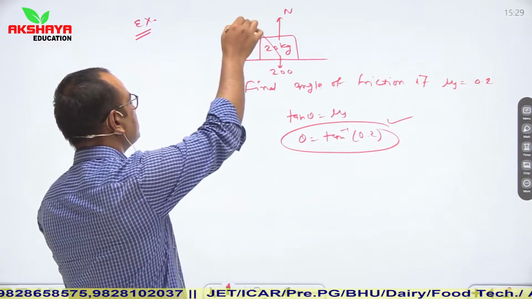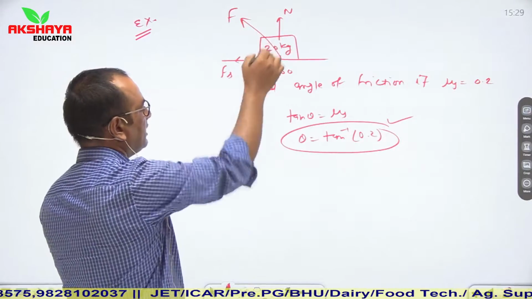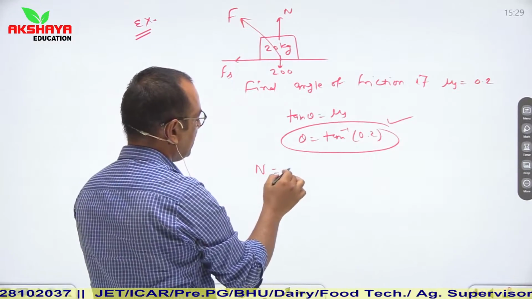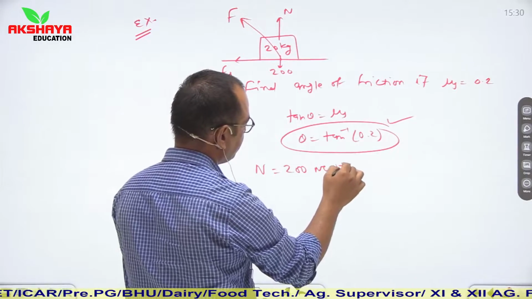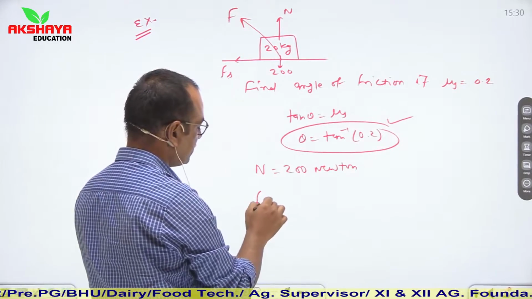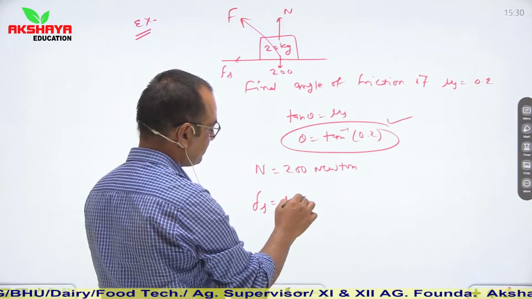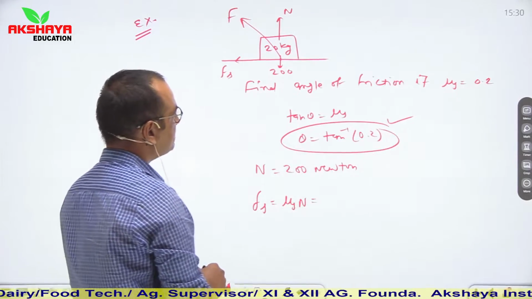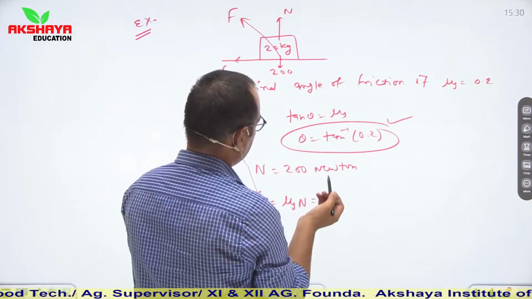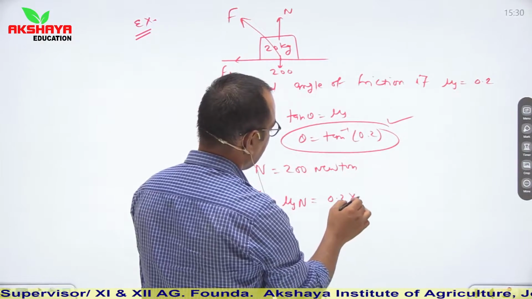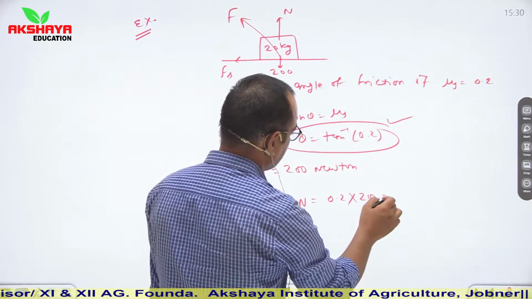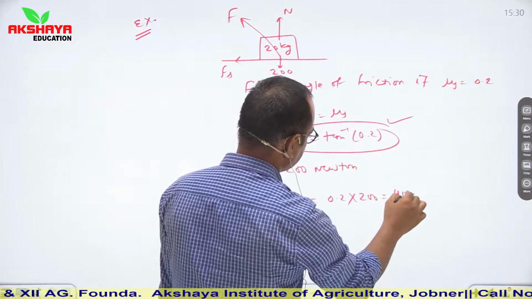This is the direction of resultant force capital F. So N is balanced by mg means 200 Newton. Fs is equal to mu s N. So mu s is 0.2 and N is 200. So it is 40 Newton.